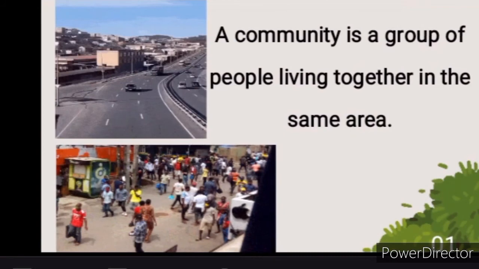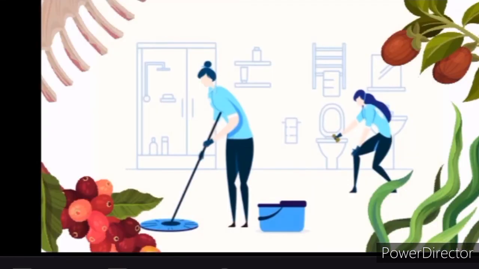Okay, so what is a community? A community is a group of people who live together in the same area, and they usually share a lot of important things in common, like roads. People who live in a community have the responsibility of keeping the community clean. It is their duty to make sure that their environment is clean.